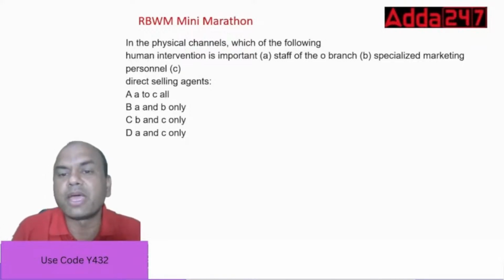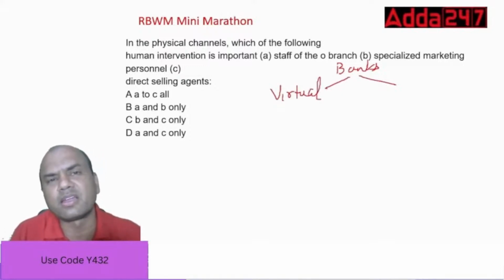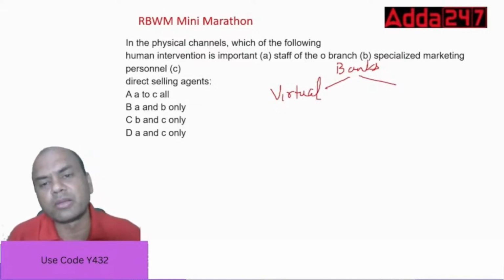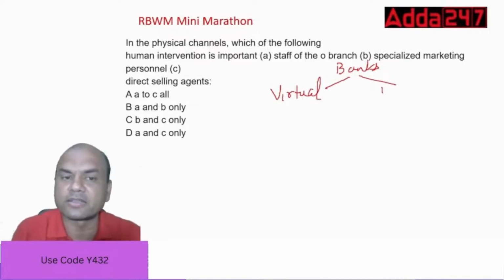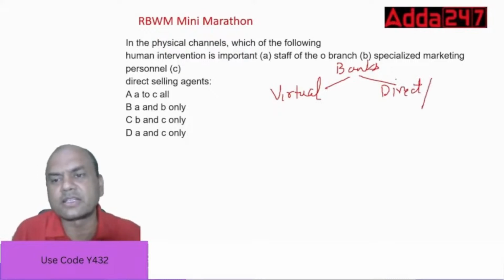Banks nowadays always have two channels. Which are those two channels? One is virtual. Virtual means the e-channels we just saw: internet, app, telephone banking, mobile banking, everything. And second is direct channel. Direct, or they call it physical also. Physical channel, direct channel, any name can be given.